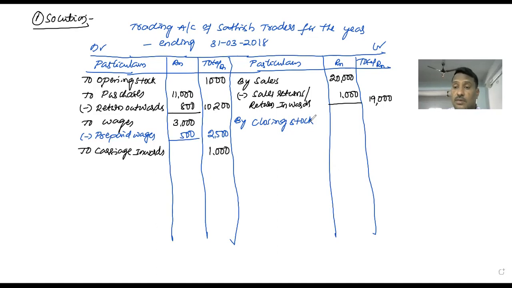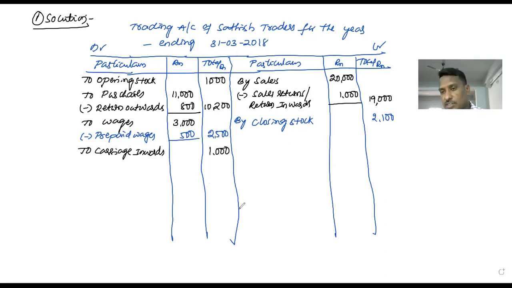Closing stock is calculated at the end of the year, that's why it is recorded as an adjustment in the account books. In the adjustment, the closing stock is 2,100. Finished. The first stage of the final accounts is finished.